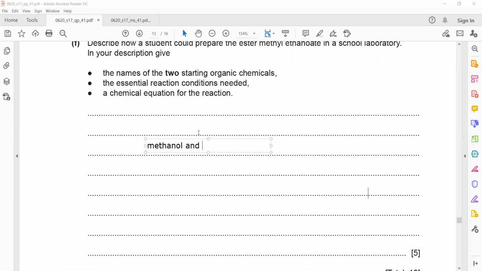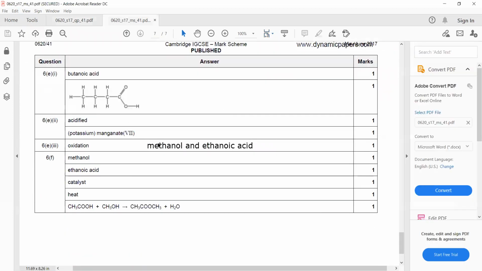So what we need is a catalyst. You can see here, 1 mark is for mentioning methanol, 1 mark is for mentioning ethanoic acid. Then a catalyst, what is the catalyst used? We use sulfuric acid as a catalyst. We gently heat, not too much, we gently heat it.